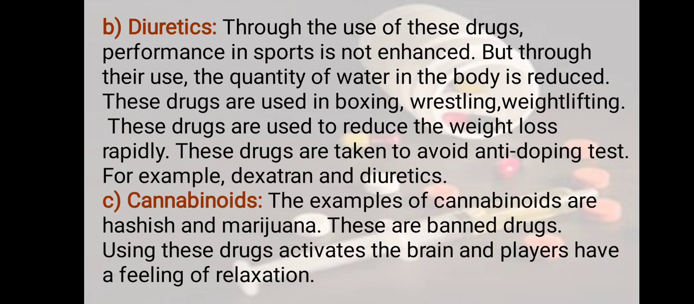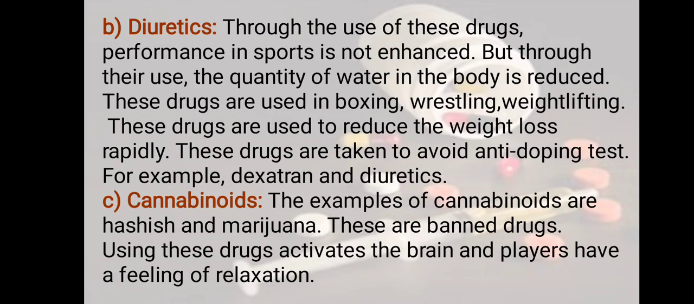So these drugs are being used in boxing, wrestling, weightlifting. These drugs are used to reduce weight rapidly. These drugs are taken to avoid the anti-doping test. For what are they being taken? These drugs are being taken to avoid the anti-doping test. For example, dextran and diuretics. These are the types of diuretics which are being taken.